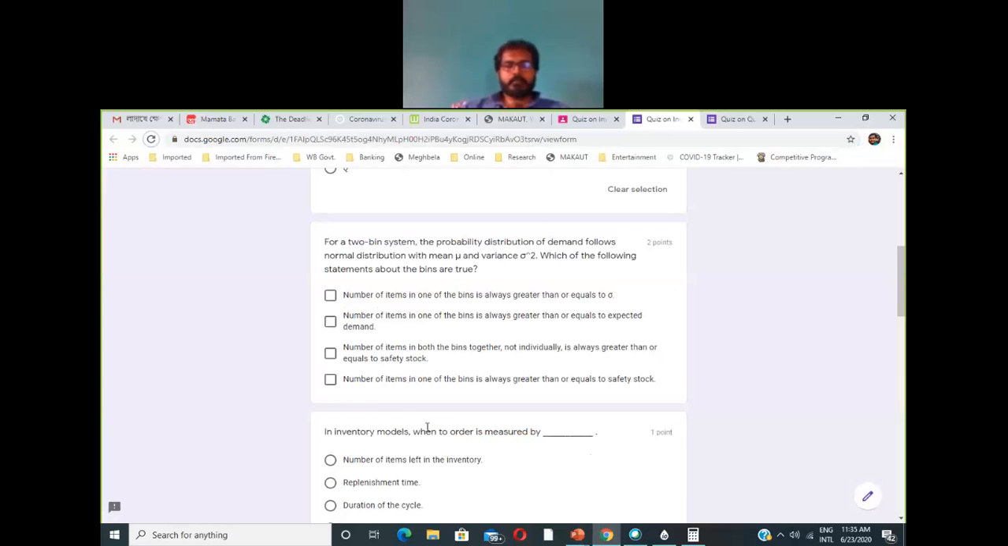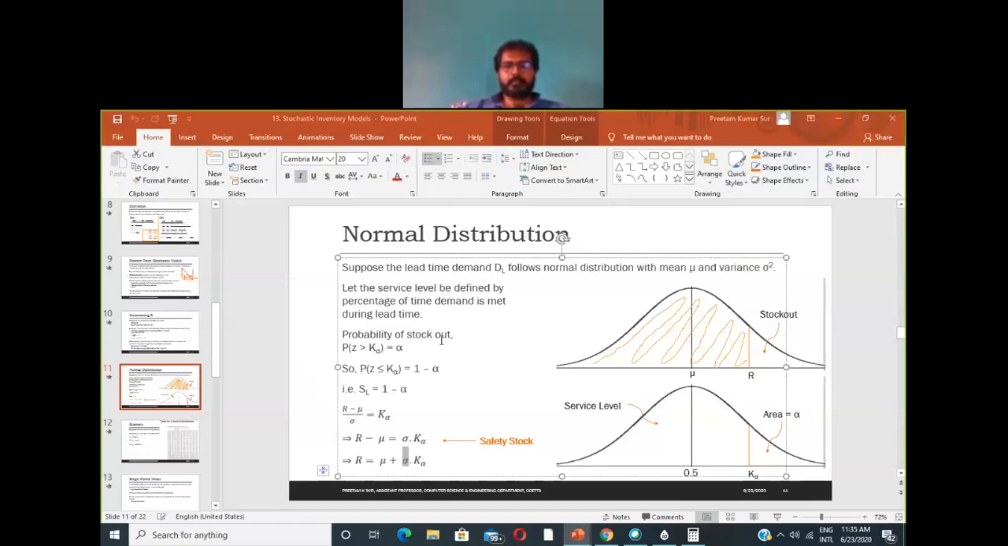Okay, false. Next, the number of items in one of the bins is always greater than or equal to the expected demand. So the expected demand for this is nothing but mu, right? So for this expression, the reorder level will always be greater than the expected value of demand, which is mu, right?